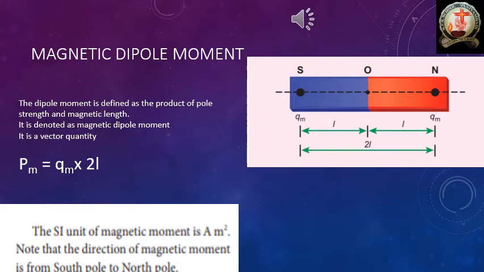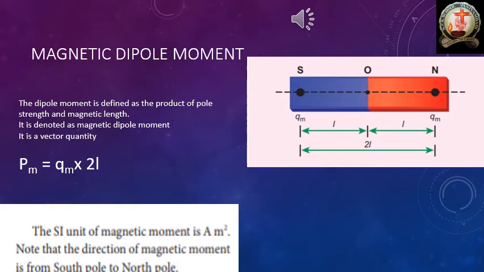Another name for magnetic charge is pole strength. So in our figure, the south pole has pole strength and the north pole also has pole strength.